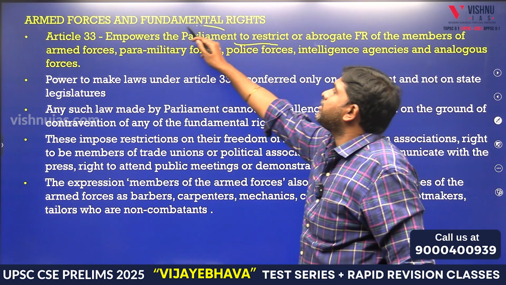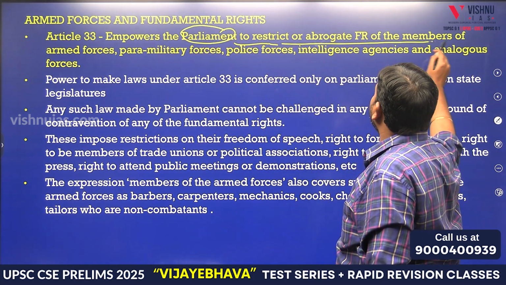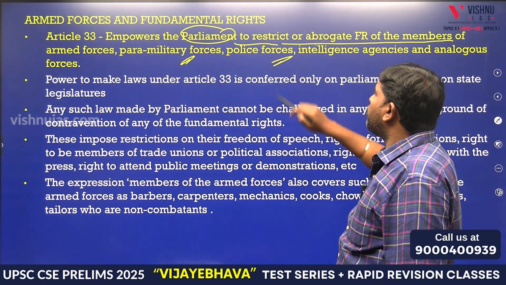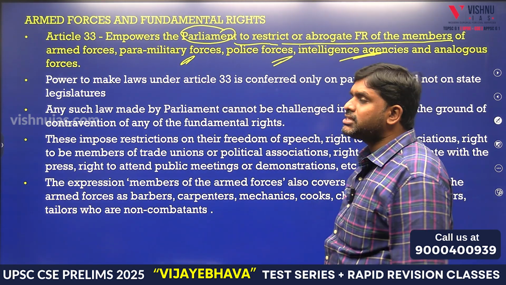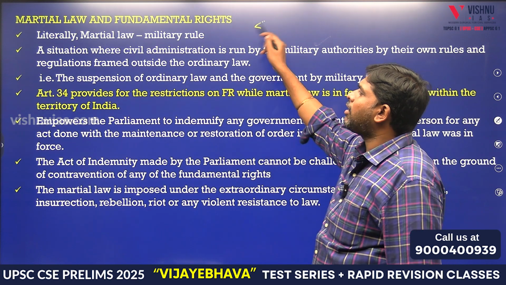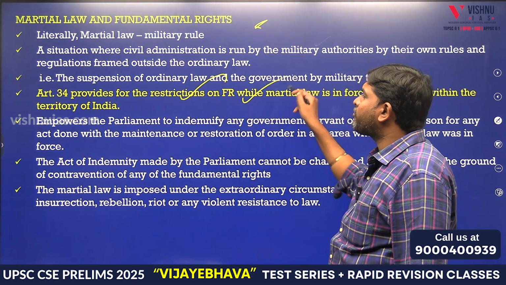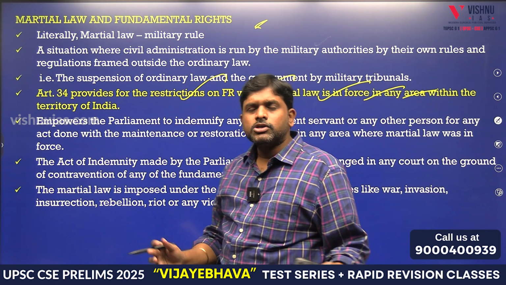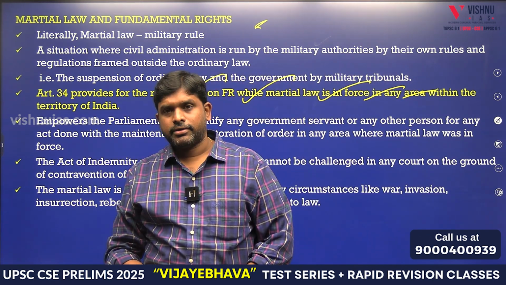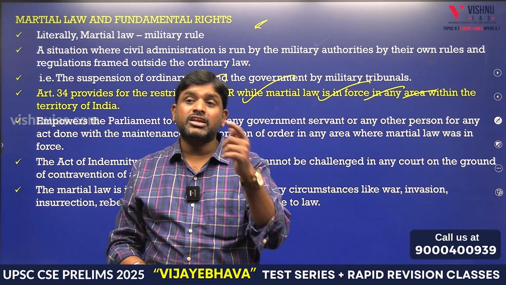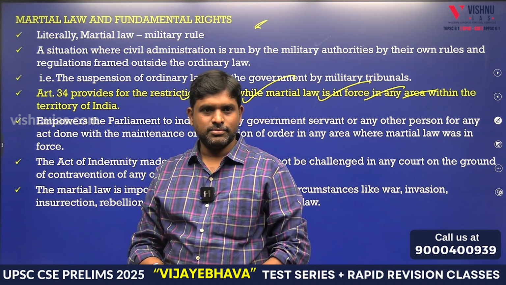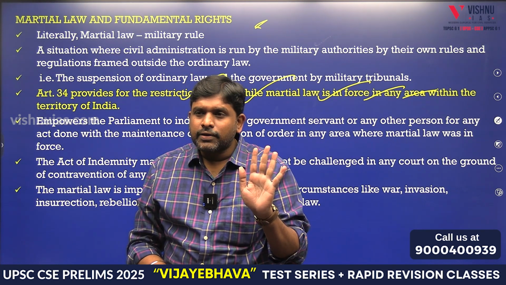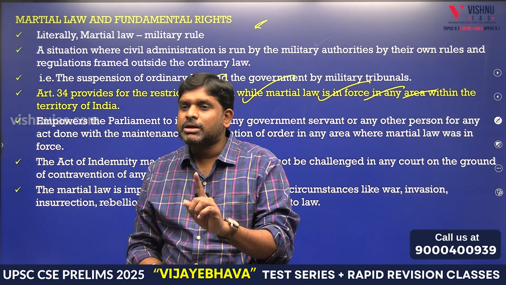It empowers Parliament to restrict or abrogate the fundamental rights of members of armed forces, paramilitary forces, police forces, intelligence agencies and analogous services. Article 34 says martial law restricts fundamental rights while martial law is in force in any area within the territory of India. So if martial law is applied, then also there are no fundamental rights for individuals. Article 33, no fundamental rights for armed forces employees.